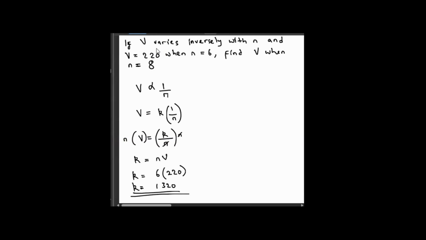After finding out the value of K, tinozouya pa this equation. Tobva tati V is equal to substitute for K, 1320 over N. Zvatinoita. Then question yedu iri kuti titsvage V when N is equal to 8. Kureva kuti V iri equal to 1320 dividing what? 8.